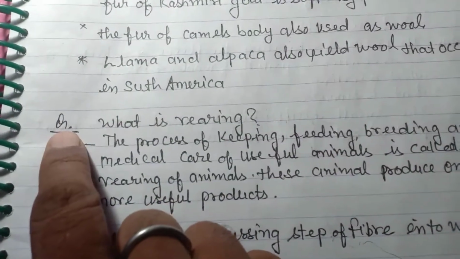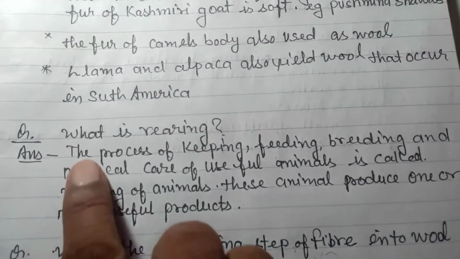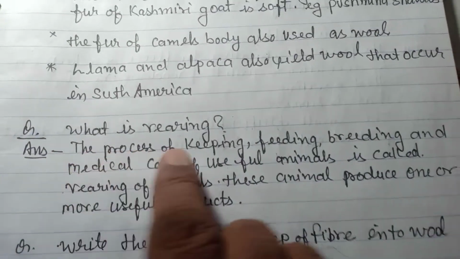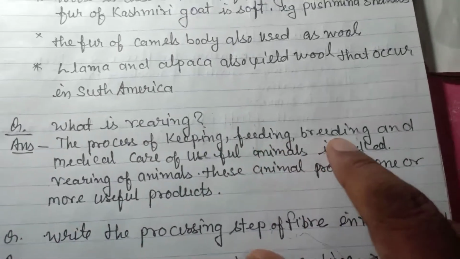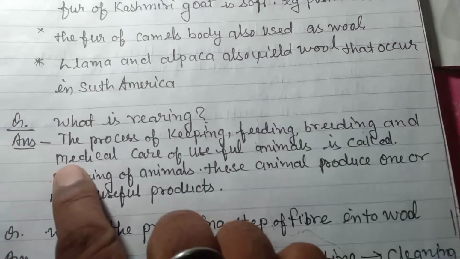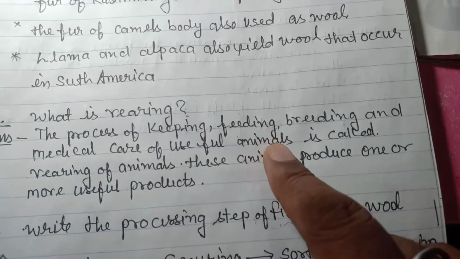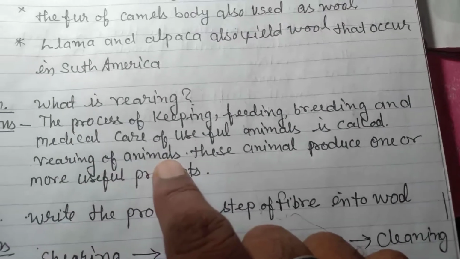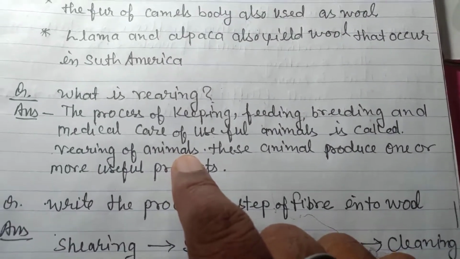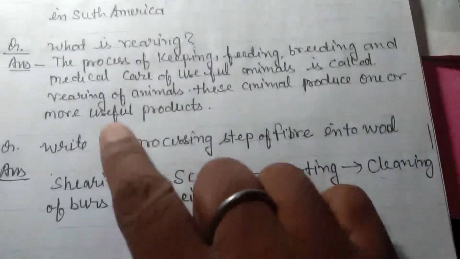The question: what is rearing? Answer: the process of keeping, feeding, breeding and medical care of useful animals is called rearing of animals. These animals produce one or more useful product.